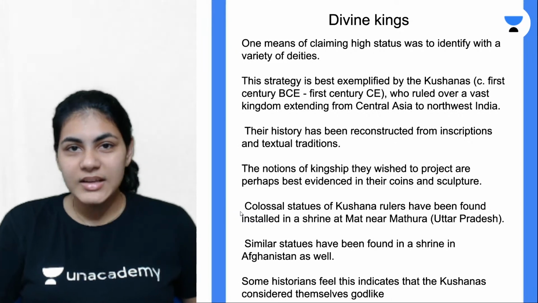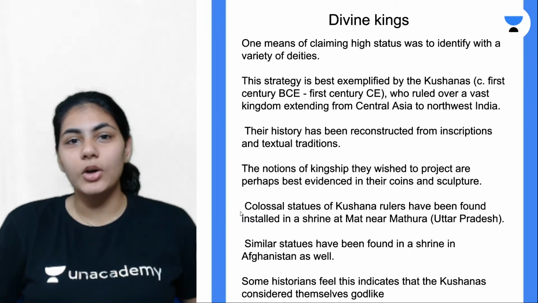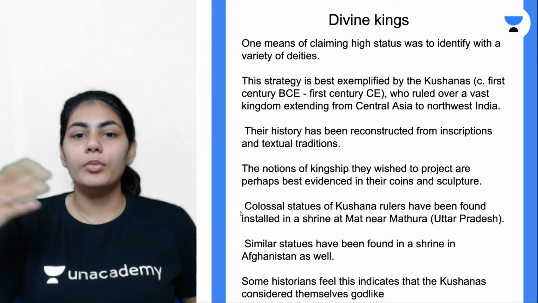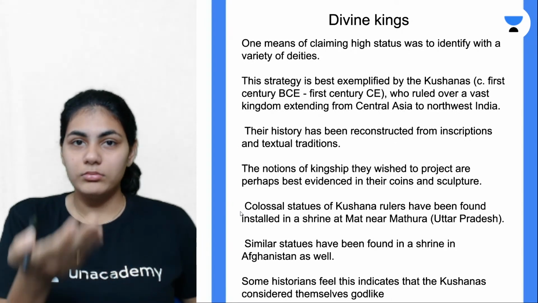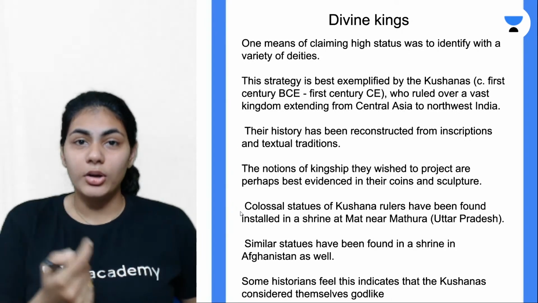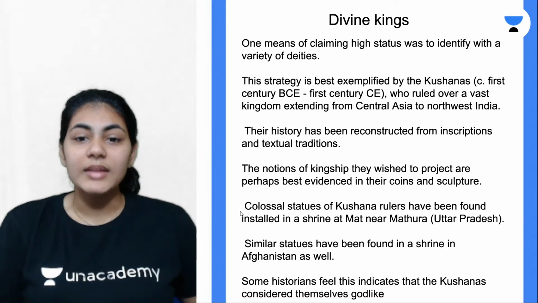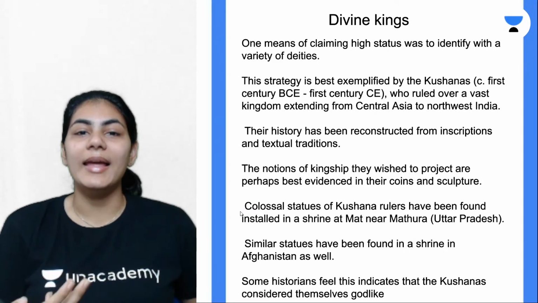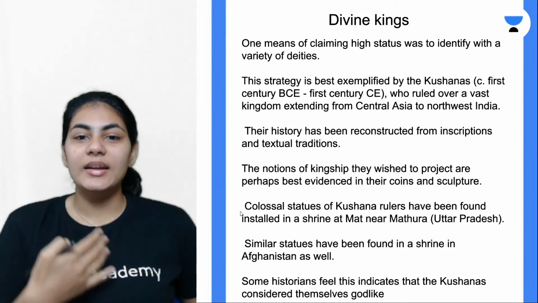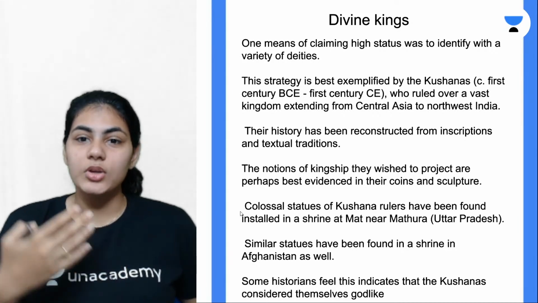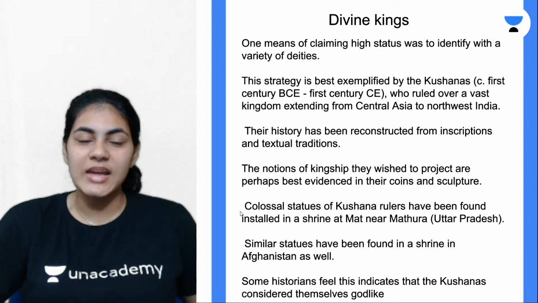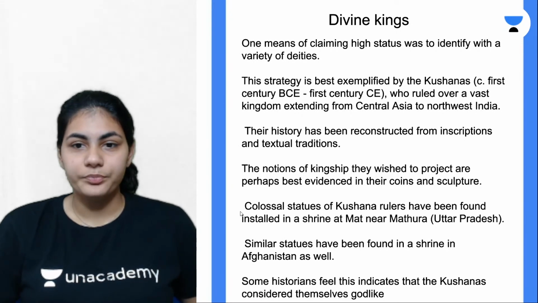Gods are there, God sculptures, God statues. So what these Kushanas were doing, in order to identify themselves as gods, considering themselves godlike, was installing their own statues just beside the god statues in the temples.